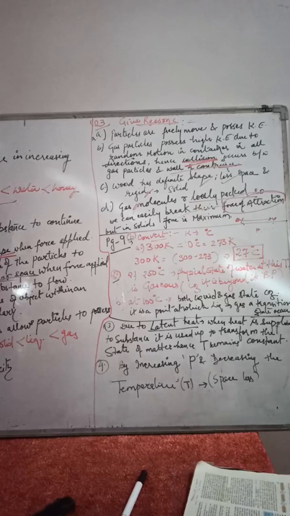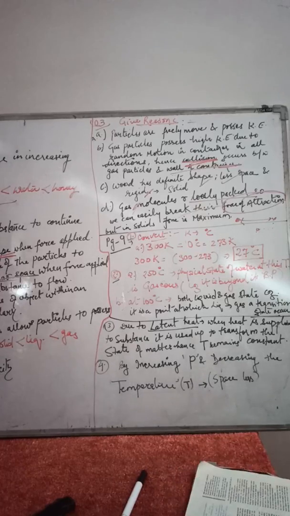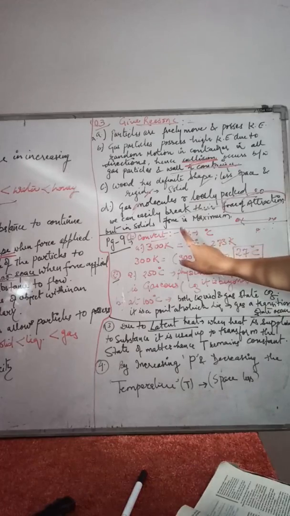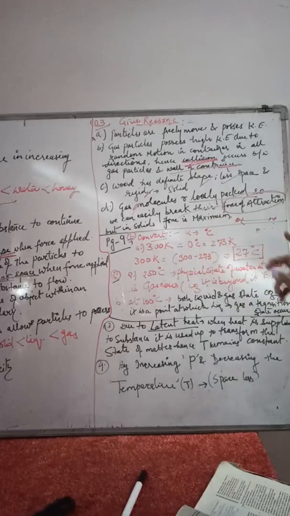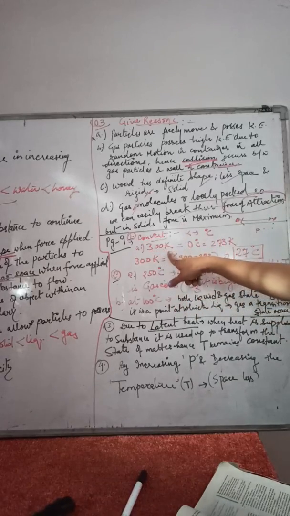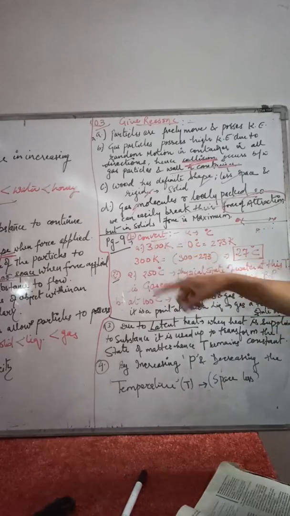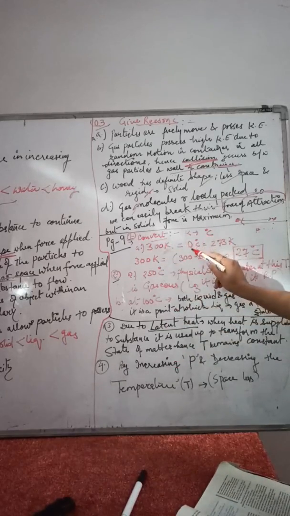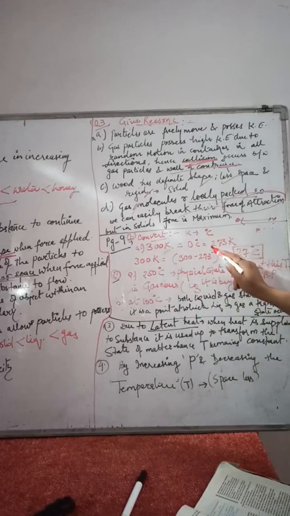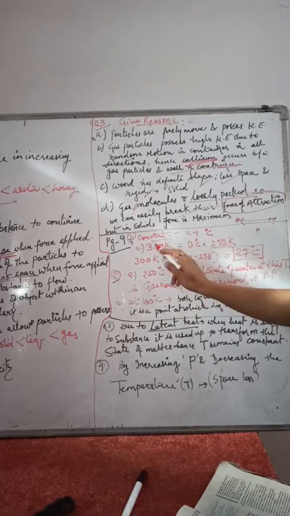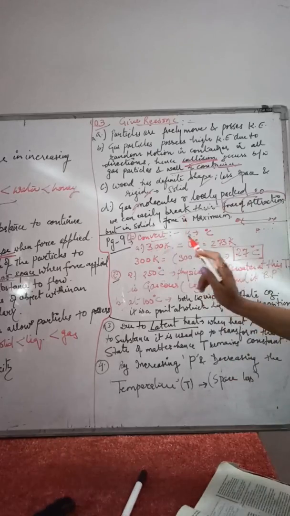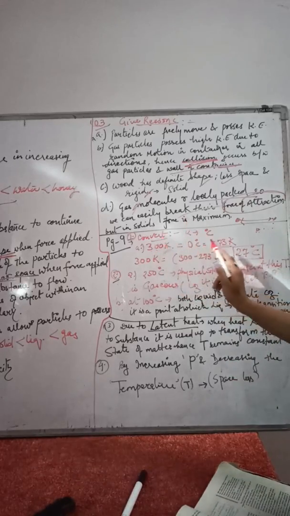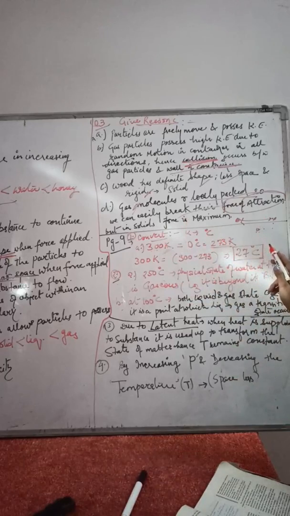Now on page number 9, a few more questions are given. In the first question, we need to convert the temperature unit from Kelvin to degree Celsius. For example, 300 Kelvin is given. Now you have to convert this Kelvin into degree Celsius. As we all know, at 0 degree Celsius the temperature in Kelvin is 273. So in the question 300 Kelvin is given, and we need to subtract 273 from 300 to convert it into degree Celsius. So the answer is 27 degree Celsius.